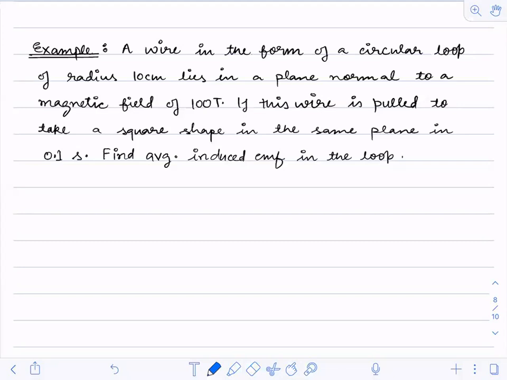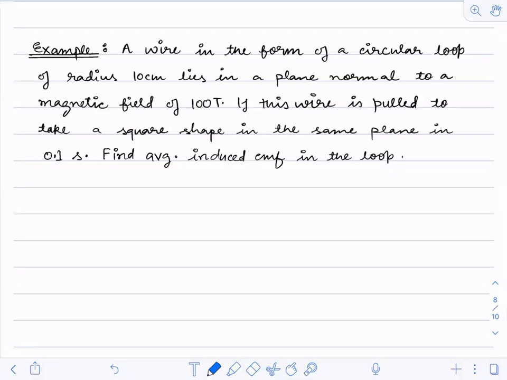If this wire is pulled to take a square shape in the same plane, it means that the circular coil of radius 10 centimeter is now pulled out of the magnetic field. And when I am pulling it, the area changes: the circular wire frame turns into a square wire frame.